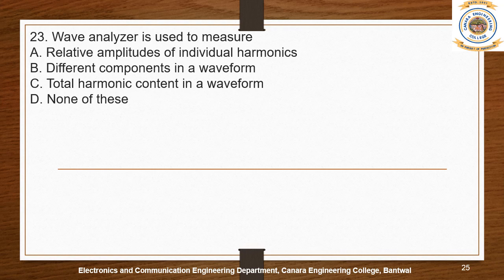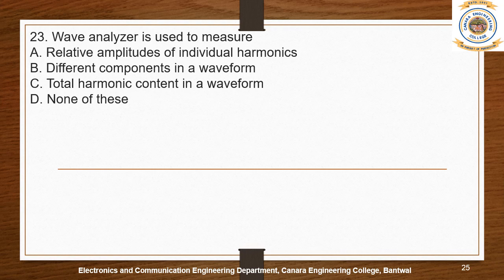After reading the four points, I can say that option C is not the right answer, because in the previous slide we discussed what the total harmonic content in a waveform is. It is about finding the power present in the fundamental or main waveform and the waveform having the noise or harmonic distortion. So option C is not the right answer.